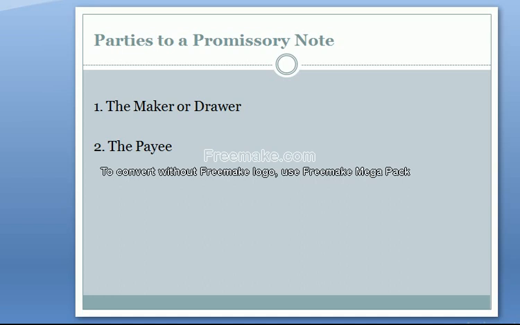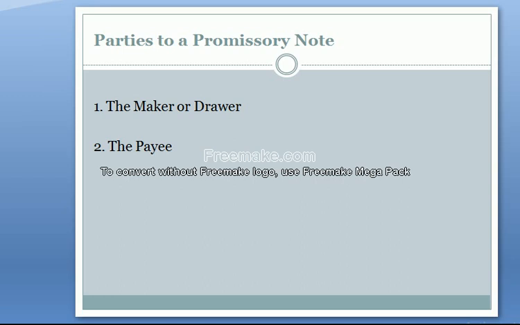If I make credit purchases, you are the supplier, and I make credit purchases from you of $1 lakh, and I issue a promissory note that I will return this $1 lakh after 30 days.